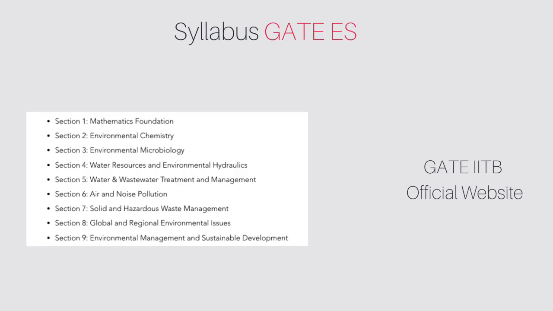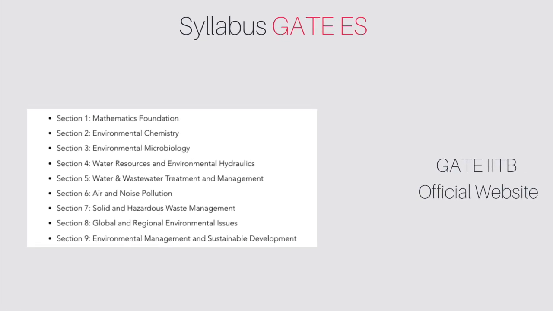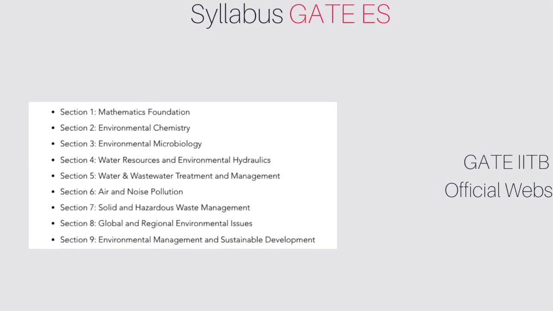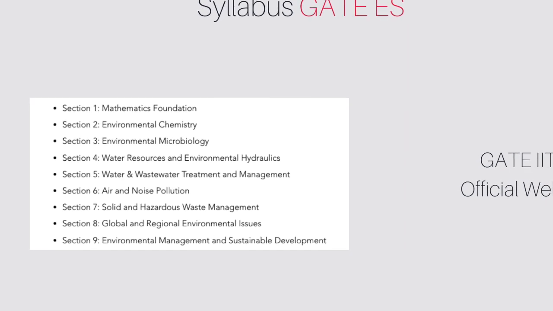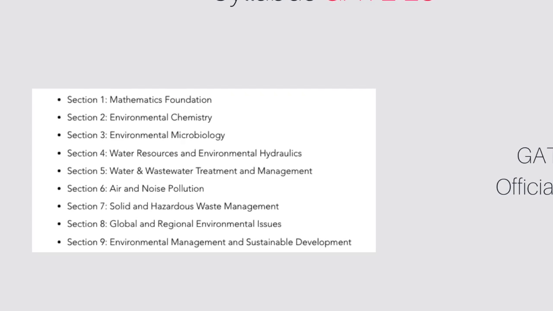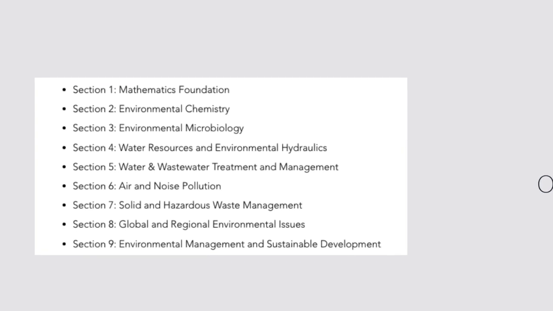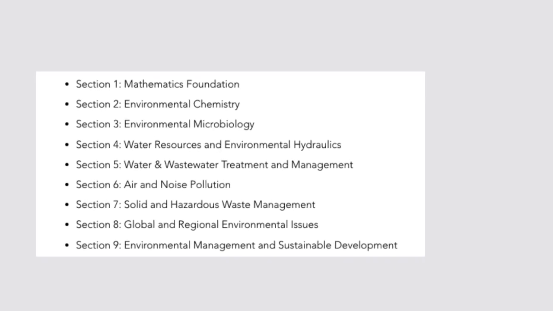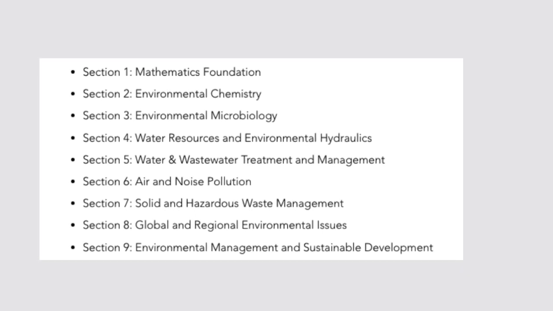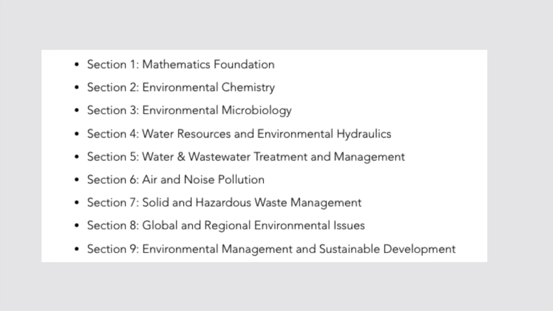As such, if we try to analyze the syllabus, there are questions which civil engineering students can answer with just knowledge of environment, fluid mechanics, and hydrology. This is definitely a plus for a civil engineering student, and they can start concentrating on subjects like environmental chemistry, microbiology, and sections 8 and 9, which are more on sustainable development and global environmental issues. And if you are from a non-civil background, you have to concentrate on these other topics as well, like water and wastewater treatment, air and noise pollution.